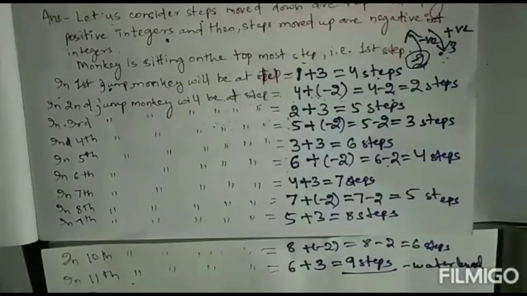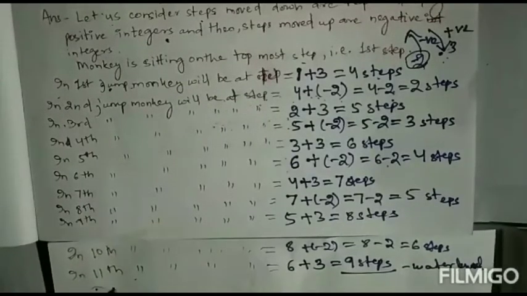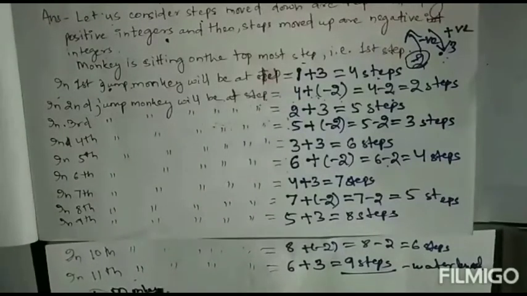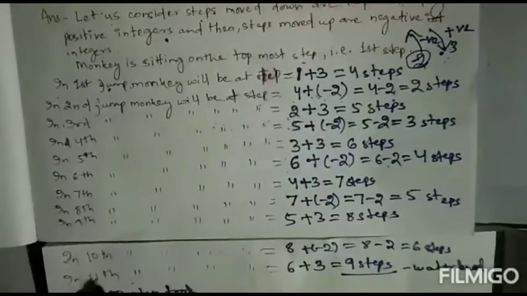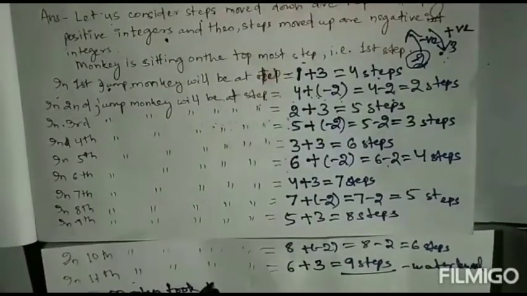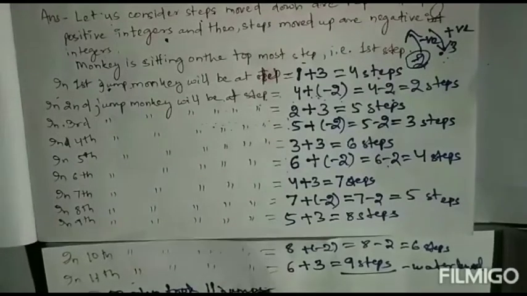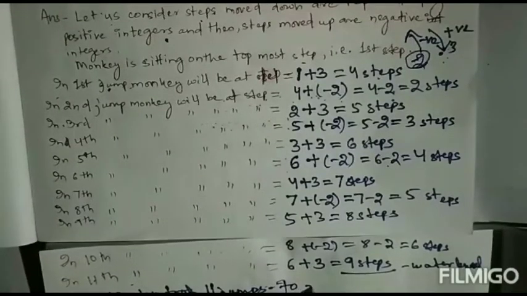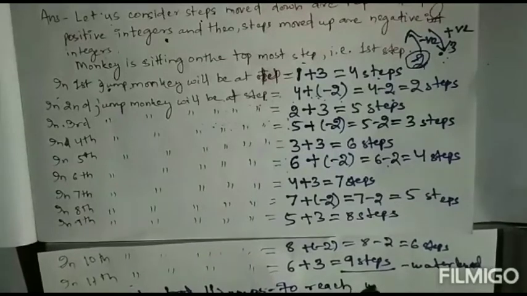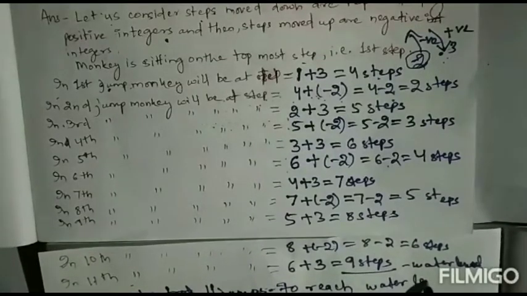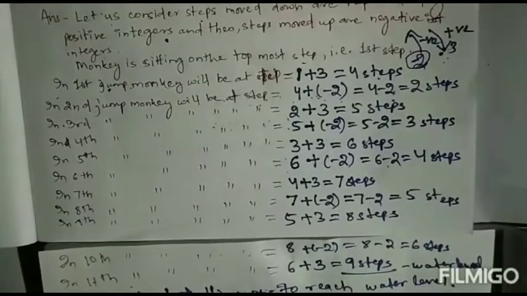So what will you write? Hence, the monkey took how many jumps? 11. In the 11th jump it got there, so it will take 11 jumps to reach the water level. So again I am describing.